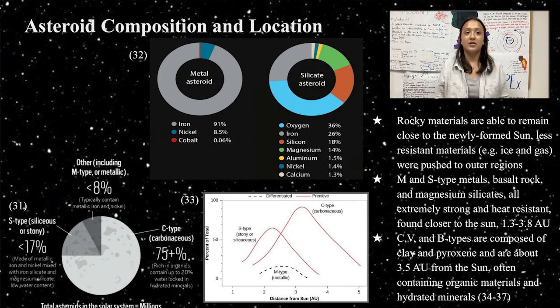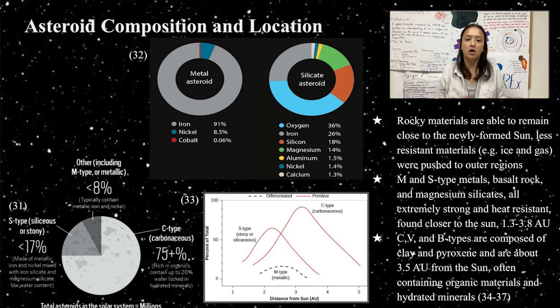The arrangement of asteroids is due to the way our solar system formed and the compositions of the asteroids themselves. During the formation, only rocky materials were able to withstand the heat of the sun, while icy materials and less resilient matter settled in the outer regions of the asteroid belt and solar system. This is why metallic and stony asteroids, S and M types, are found closer to the sun, having rockier compositions, while asteroids containing water or ice, such as C, V, and B types, are found farther away.